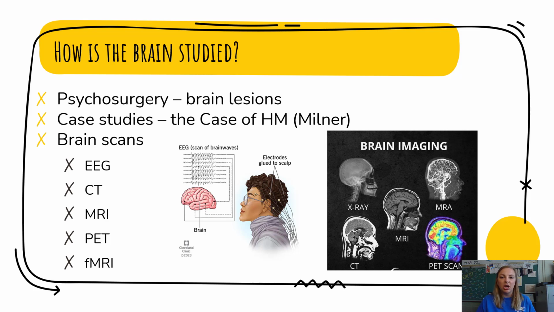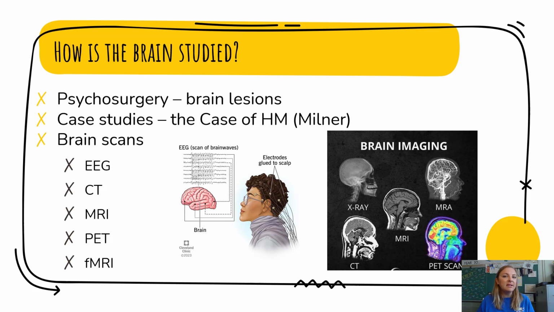The next scan we're going to talk about is another static image, which is an MRI, a magnetic resonance image. An MRI is going to use magnetic waves in order to give us a 2D static picture of our brain. An MRI gives us a little bit more detail than X-rays, and it gives us some more of those structures of the brain. It's not going to give us any information about the functioning of those structures. It's just going to show us what our brain looks like. The last two we're going to talk about are going to give us that information about function.